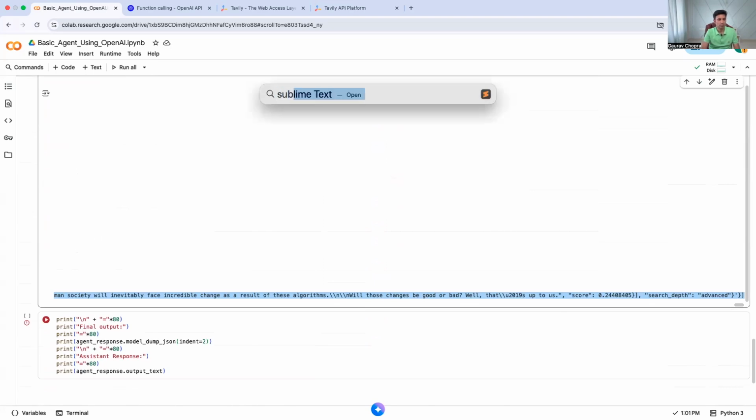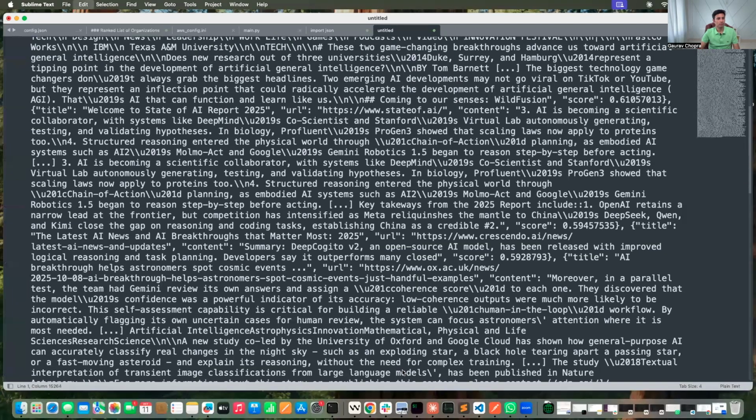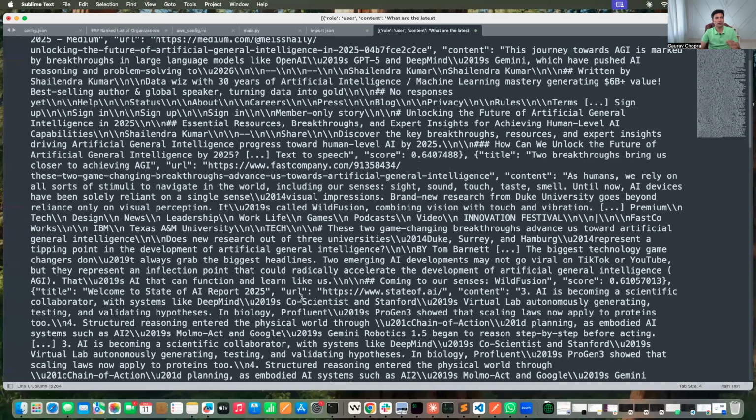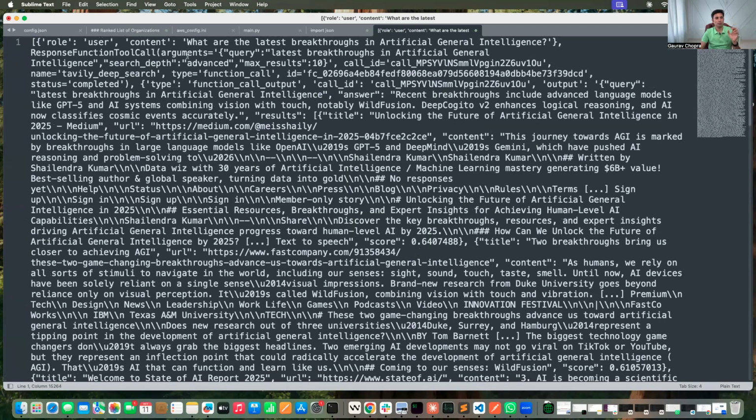OC Sublime. So you see here this data model, but first what was the query, response, function call, tool call. It says the argument is this query, the search depth is this, the max result is this, and then the call ID and all the details. Then the function call output, because the function was called as a part of the flow, not by the model. The model just returns the information on what to call and what parameter. What to call means which tool and what parameter. And when the function was called as a part of the workflow, we got this response.